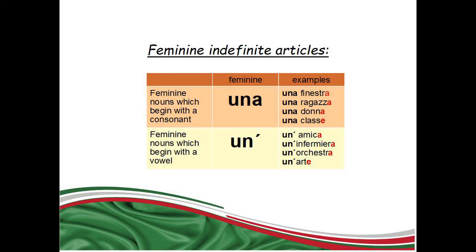Un with apostrophe is with feminine nouns which begin with a vowel. For example, un'amica, a friend. Un'infermiera, a nurse. Un'orchestra, an orchestra. Un'arte, an art.